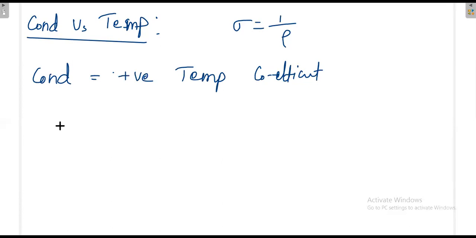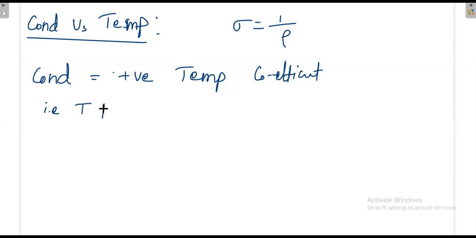Temperature increases with the increase in resistivity. Yes, that is correct. So, what is the meaning? Always this is defined with respect to resistivity. Always please remember the resistivity. Positive means if temperature increases, resistivity increases. In case of semiconductor, if temperature increases, resistivity will decrease, because there it is negative temperature coefficient.